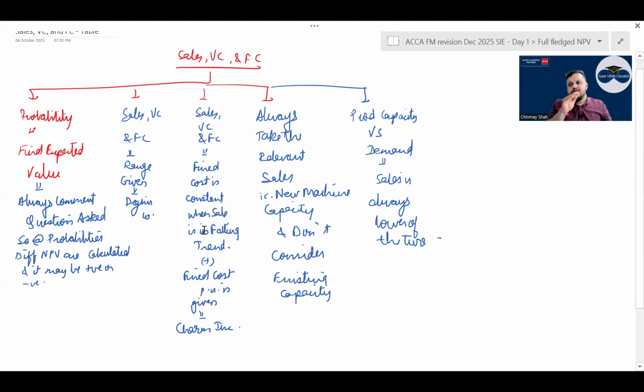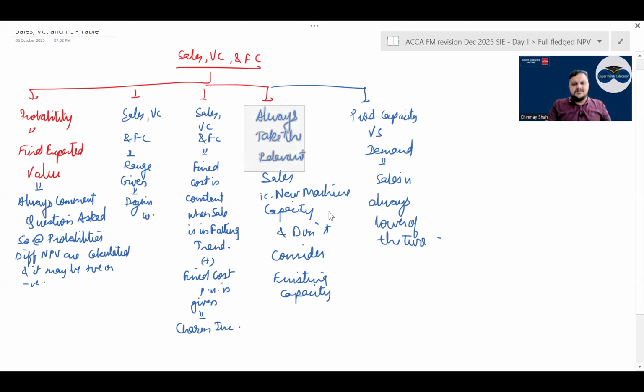It will be constant from year 1 onwards. So there is a question called Charming, which has very high sales in the first year and the sales fall later on. In this case, fixed cost per unit is given. So 2 things should happen: your sales is in a falling trend and fixed cost per unit is given. If that is the situation in the question, then you will have to take fixed cost constant. First year का ही fixed cost constant, because nowhere can fixed cost fall over time. Correct? Fixed cost will generally increase only, right?